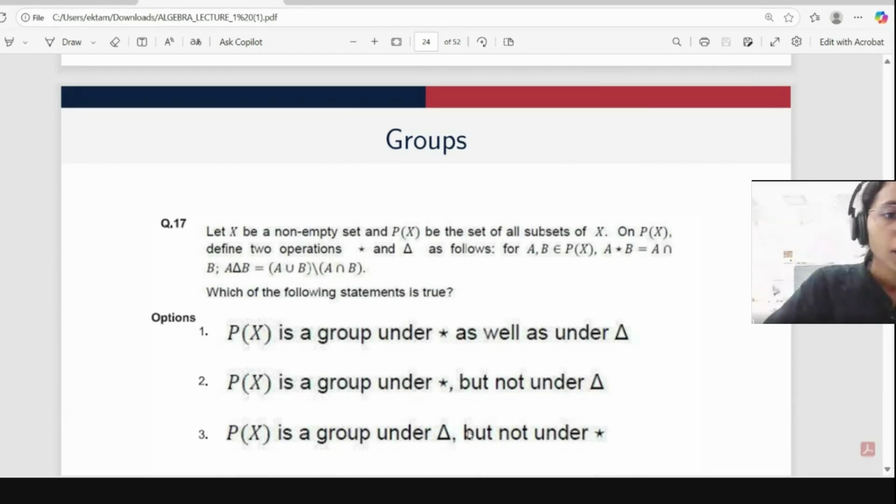What about inverse? For inverse, we want A symmetric difference with B to be equal to phi. So for that, if we take A, then A union A minus A intersection A, so A minus A is nothing but phi only. So that's why P(X) will form a group under symmetric difference, and it is abelian also.